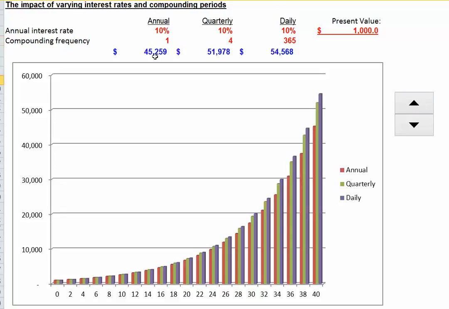In fact, over a 40-year period with annual compounding, that initial investment of $1,000 would grow to $45,000. With quarterly compounding, it would grow to $51,000. And with daily compounding, it would grow to $54,568. So it is important to notice whether or not we have daily, quarterly, annual, or monthly compounding.